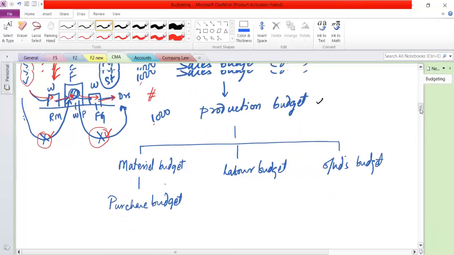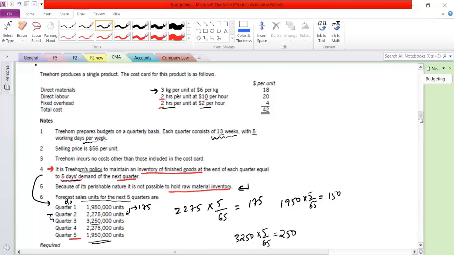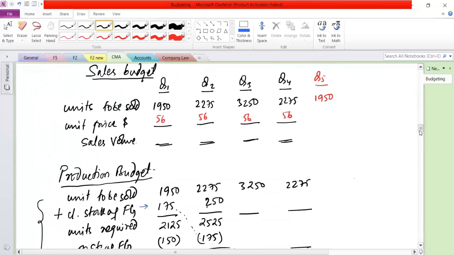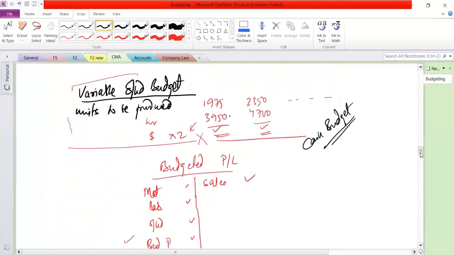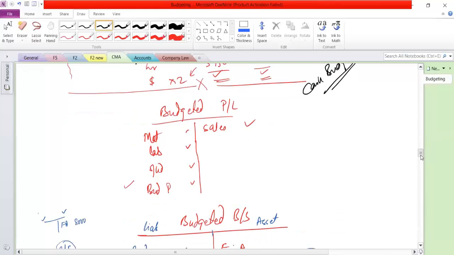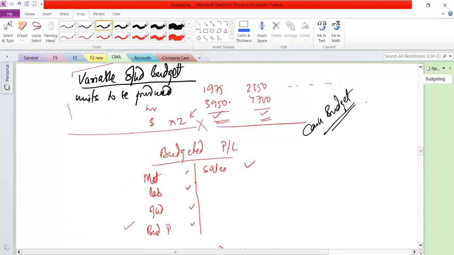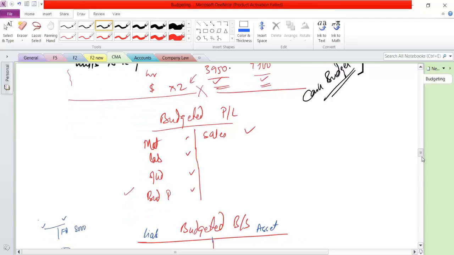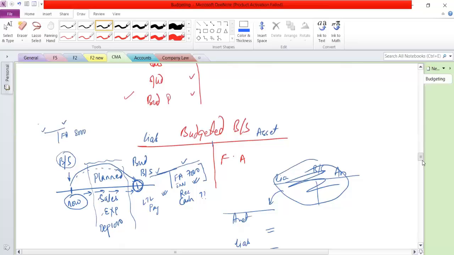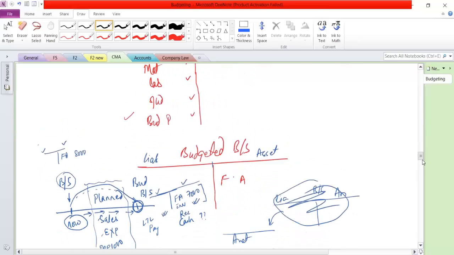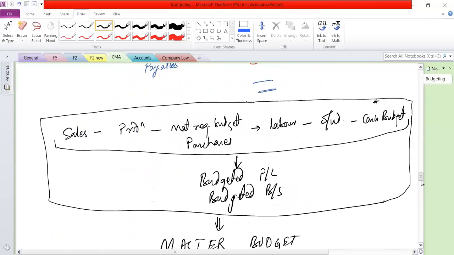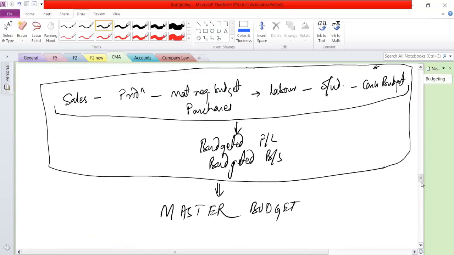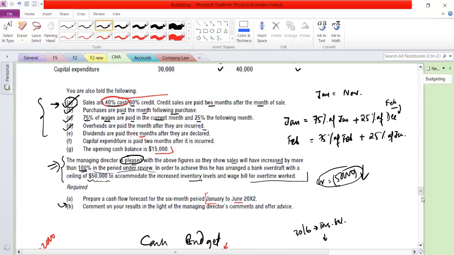We cannot do it that way. So there is a way in which we have to do the work. Then how that work is done, we saw one example also. So we did the sales, production, one by one, then we found everything else will start falling into place. Then we did a small discussion where we felt the use of another budget. Fine. We did a discussion about budgeted PL and budgeted balance sheet, what was missing there. How all of the missing figures can be calculated through the cash budget. Then we did an example of cash budget also. And like this, the whole thing is master budget. We did one question with cash budget.